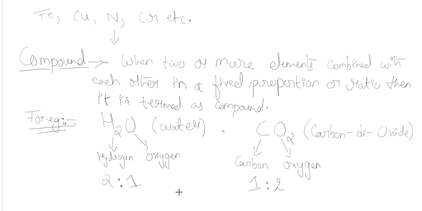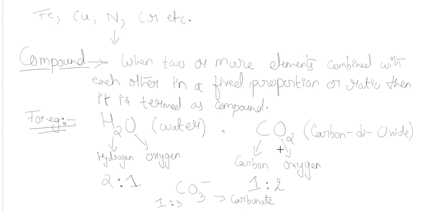Similarly, if I take one carbon atom and three oxygen atoms, then the formation will be a carbonate. It will not be carbon dioxide. So if the ratio changes, here the ratio is 1 is to 3, the compound also changes. Now the compound becomes carbonate, while when one carbon was combined with two oxygen, the compound was carbon dioxide. So with different proportions, different compounds are formed.